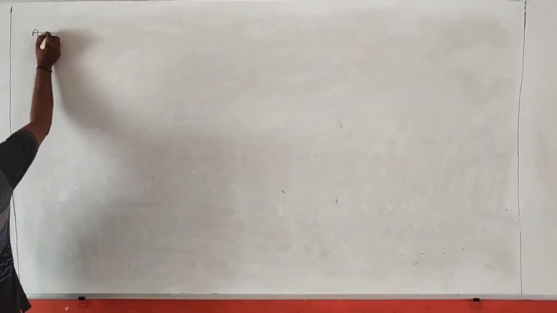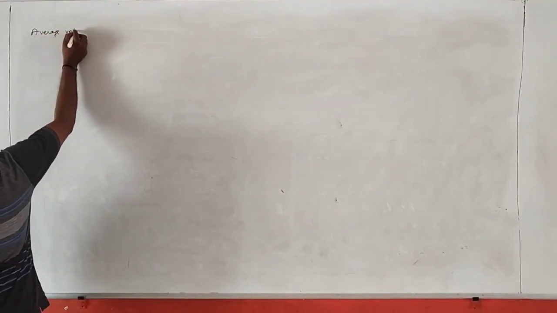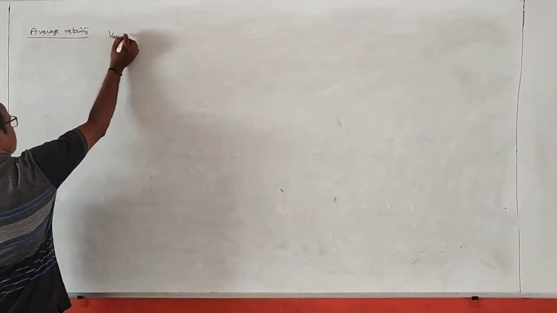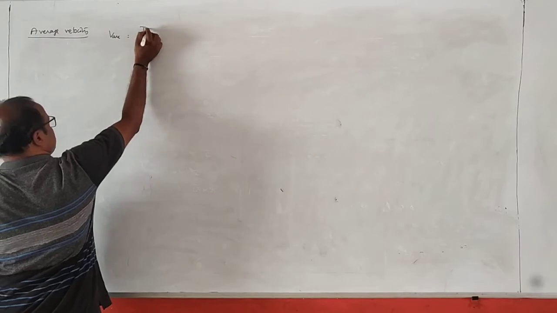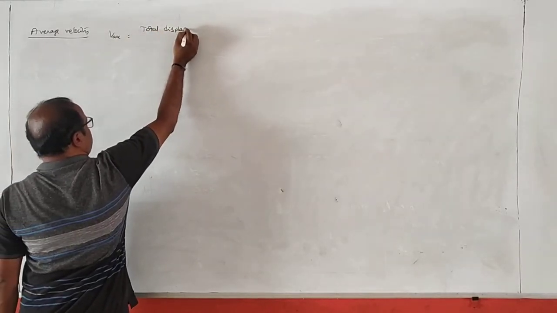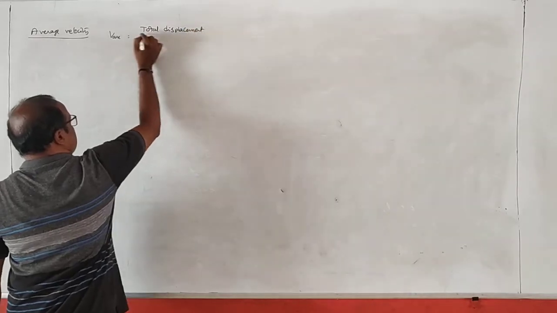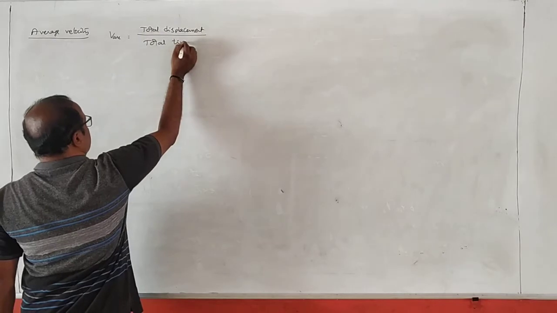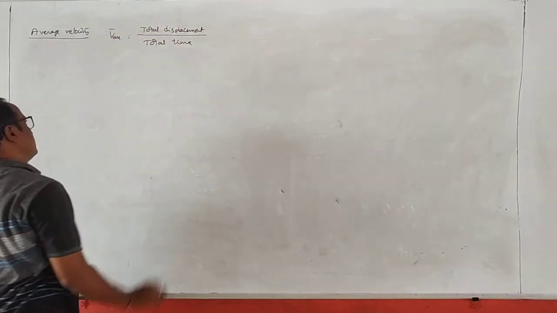Next one, average velocity. Always average velocity is equal to total displacement by total time. It is the ratio between total displacement and total time. This is called the average velocity. It is a vector.